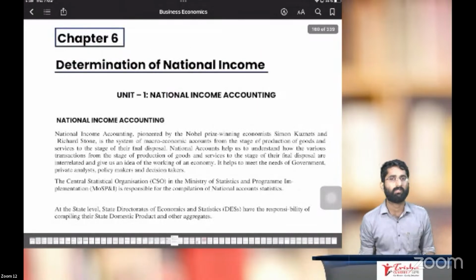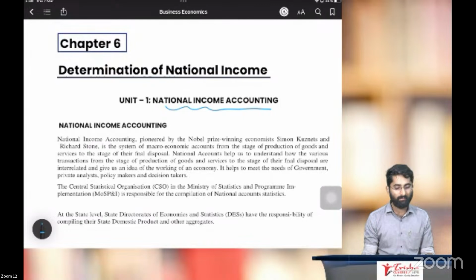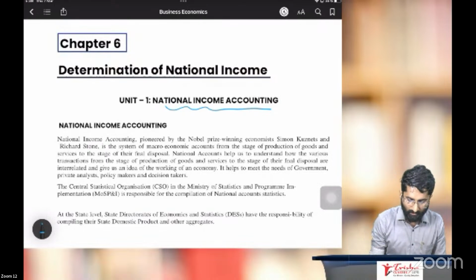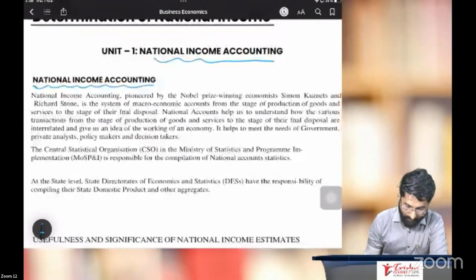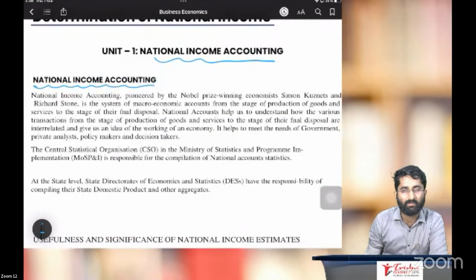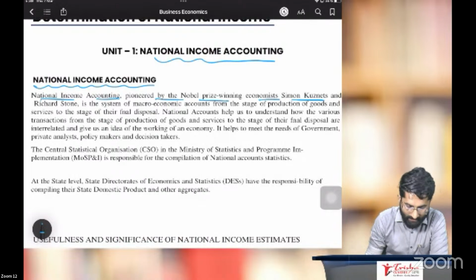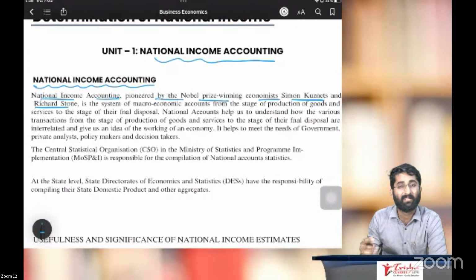See, the first unit of chapter number 6, determination of national income, is about national income accounting. Some basics, something about the theory here. National income accounting was pioneered by Nobel Prize winning economists Simon Kuznets and Richard Stone. So they have given importance to accounting of the national income. Why? Wait, we will discuss.